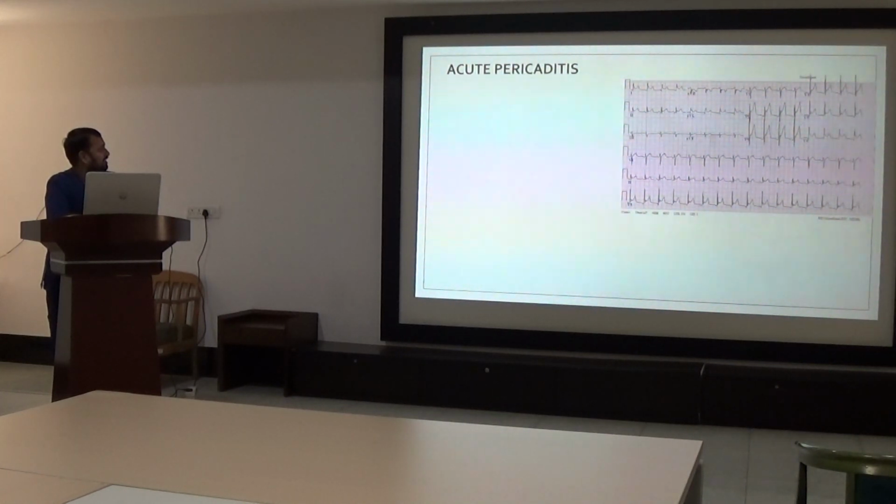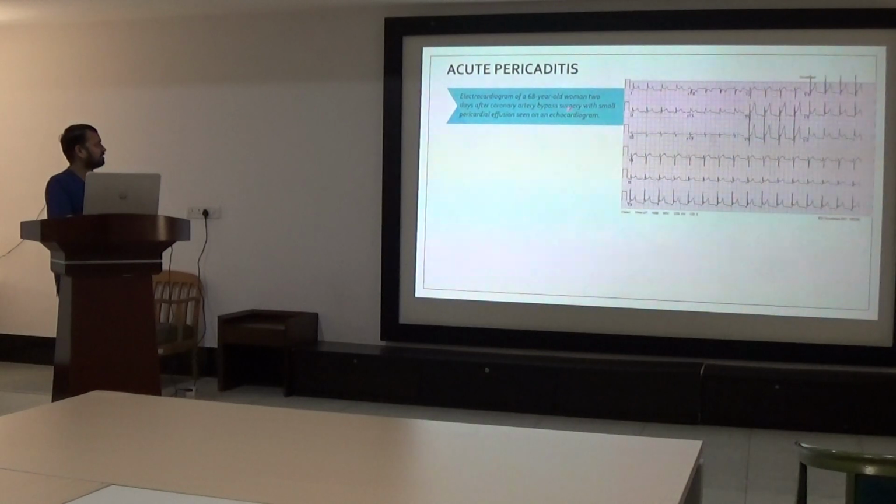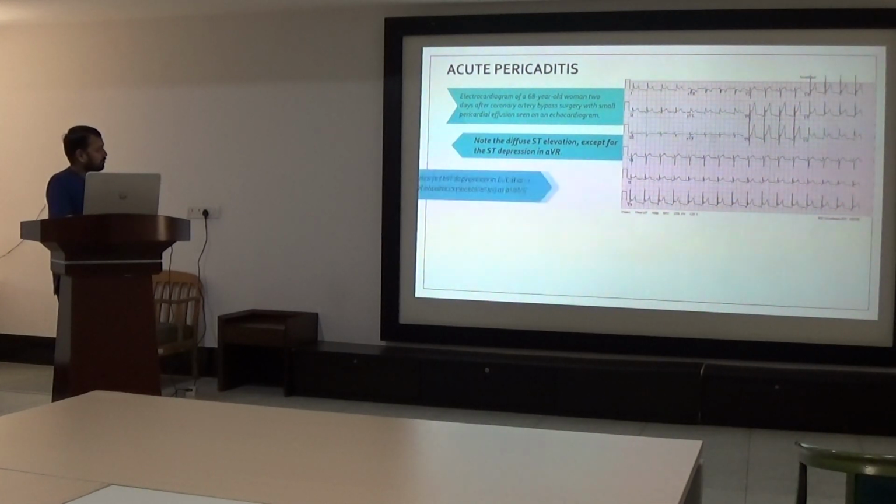This was an ECG of a 68-year-old woman, 2 days after coronary artery bypass surgery, with a small pericardial effusion seen on echocardiogram. Note there is diffuse ST segment elevation except ST depression in lead aVR. There is evidence of PR depression in leads 1, 2 and aVR.